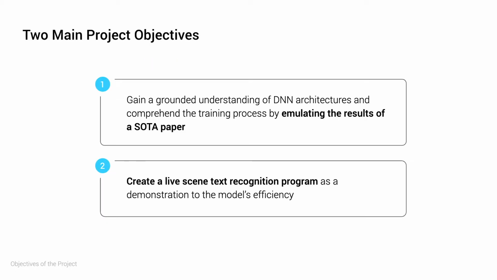As such, this project provides an opportunity for me to explore deep neural network architectures for scene text recognition, and the following are my two main objectives. Firstly is to understand such architectures along with the training process by emulating the results of a reference paper, specifically the Convolutional Recurrent Neural Network, or CRNN for short. A CRNN model will thus be trained, and its hyperparameters will be experimentally obtained to understand their impacts on the model performance. Secondly, a live text recognition program will be created to demonstrate the trained model's efficiency in a real-time scenario.